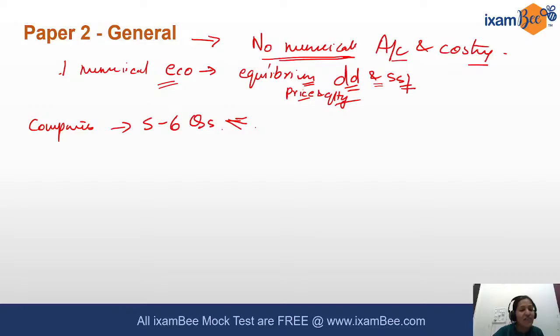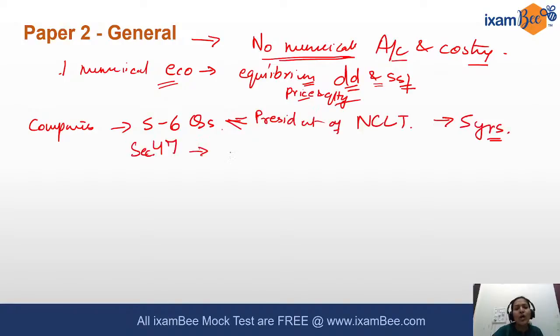Then there was a question related to section 47, which talks about the voting rights. Okay, so voting rights of shareholders. In what proportion are they allowed to vote? So they get 1 vote per paid up capital. So paid up capital was the correct answer here. Then in Companies Act,